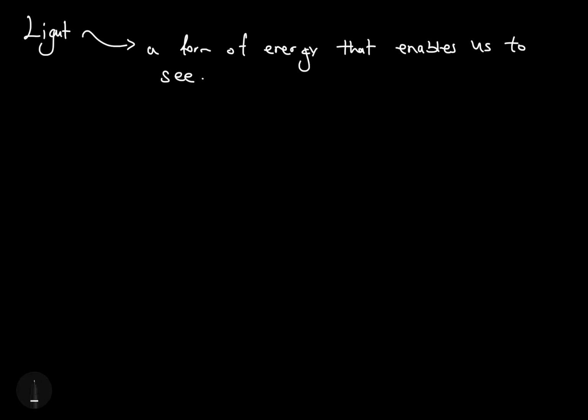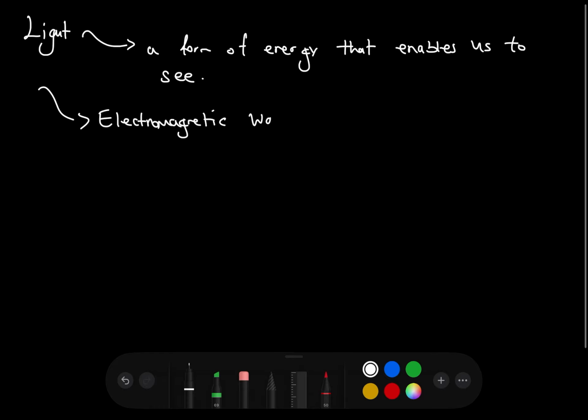It's important to understand, since we're going into a chapter that's talking about waves and energy in a bigger picture, what type of wave light is. Light is considered to be an electromagnetic wave. Of course, later you will learn that it's not necessarily a wave, but you're at the grade 7 level, so let's just keep it simple.